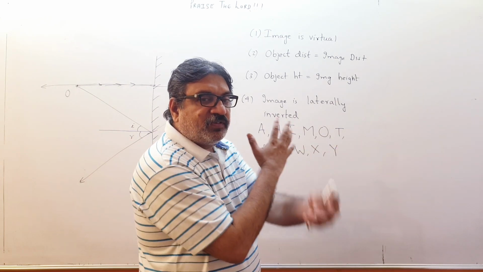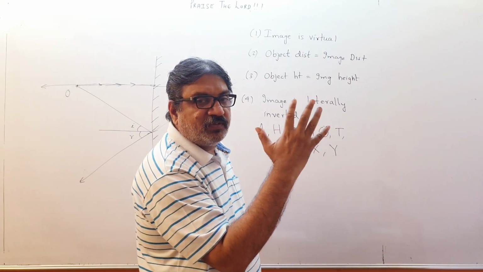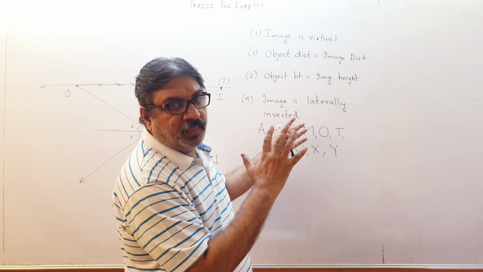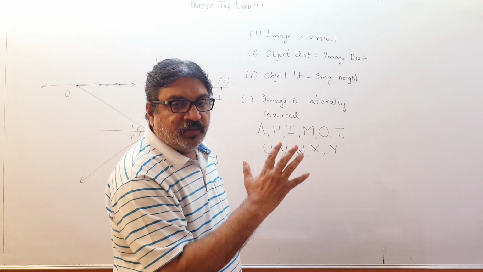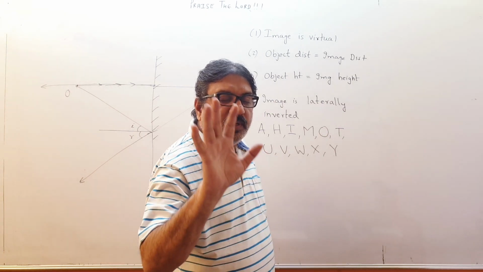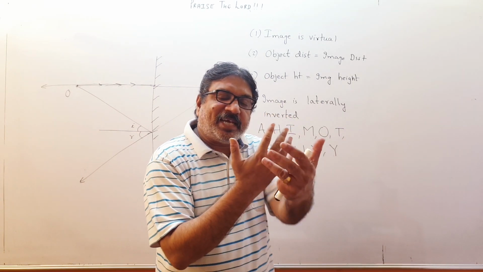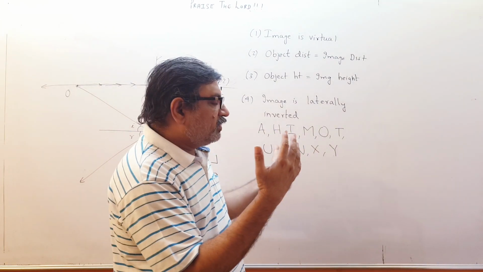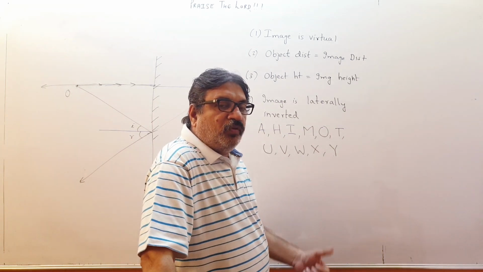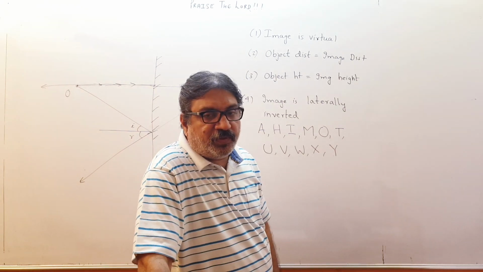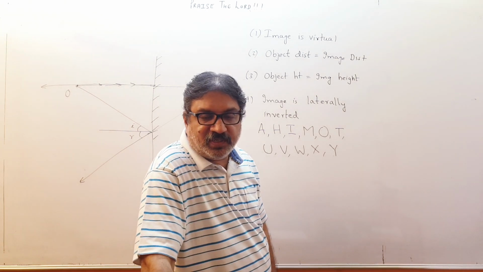So what is happening? The X-rays are coming from that side, my hand is blocking that, the bones of my hand are blocking X-rays and not allowing them to go to the sheet. So there the shadow of bones is formed. Therefore the X-ray sheet is not the image of my bones, it is the shadow of my bones, because my bones will obstruct the X-rays. They won't allow them to reach the black screen of the X-ray sheet. So what we look at in an X-ray is not an image but a shadow, because the rays are blocked by the object, they are not reaching from the object to the screen.